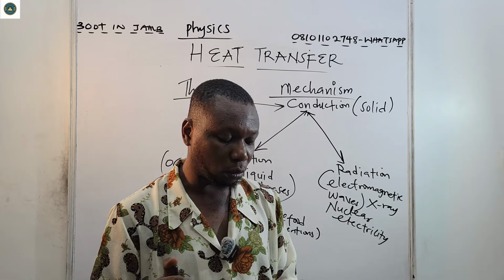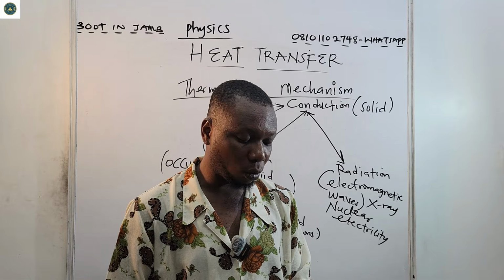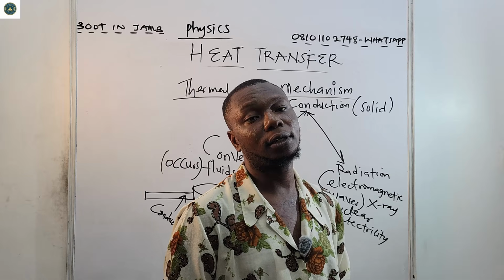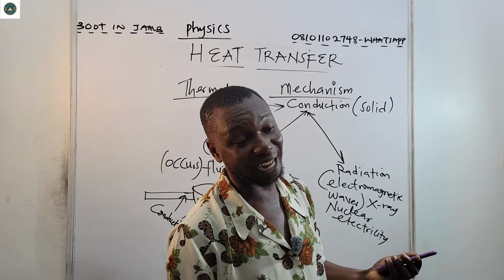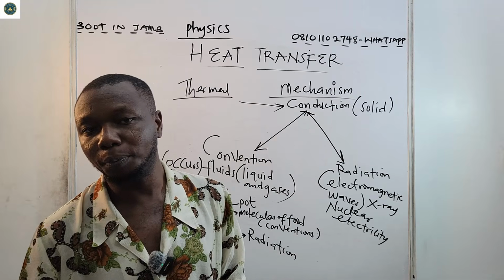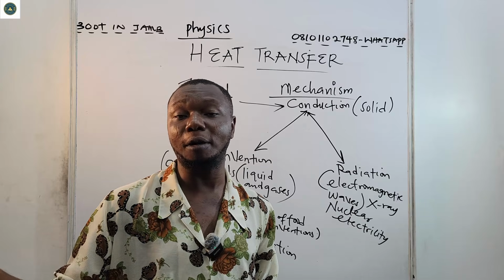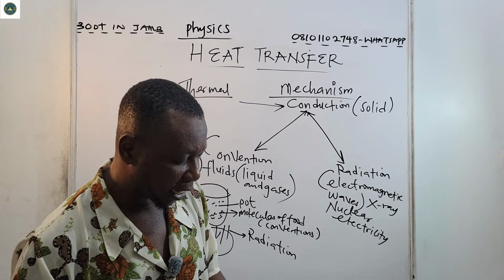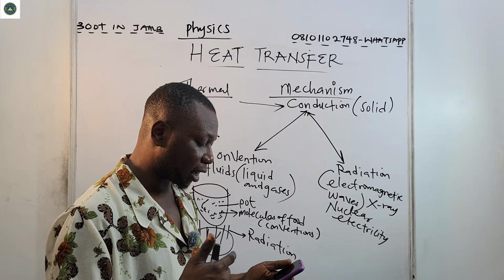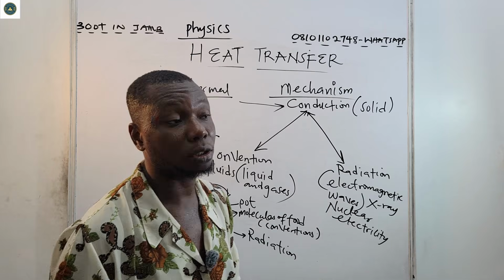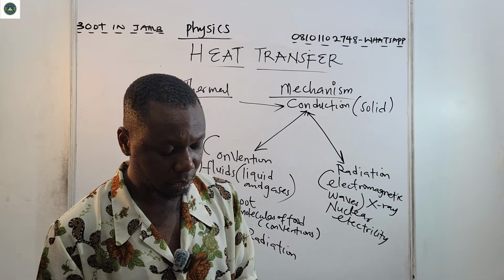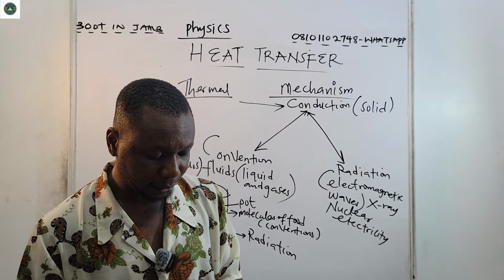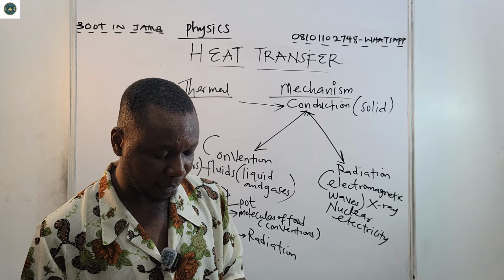So most metals are good conductors of heat, while wood, paper, glass, they are examples of poor conductors of heat. So the glass, the papers like this, they are poor conductors of heat. So take note of that, that conduction is the movement of thermal energy by collisions of atoms and molecules. All right.